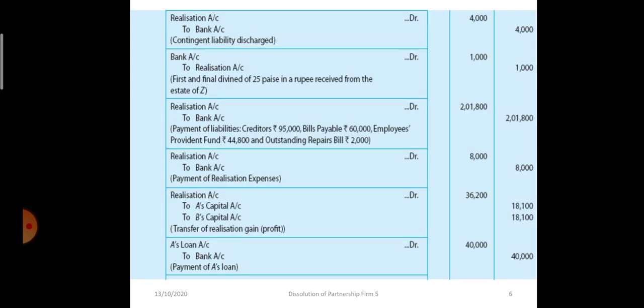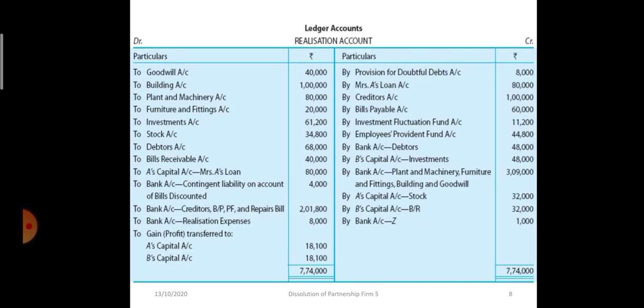In the realization, all of you check how it is shown. By bank, plant and machinery, furniture, all the amount is added, and 3,09,000 rupees on the credit side. These assets were appearing on the debit side when they were closed. And when the amount is realized, on the credit side by bank, 3,09,000 rupees.